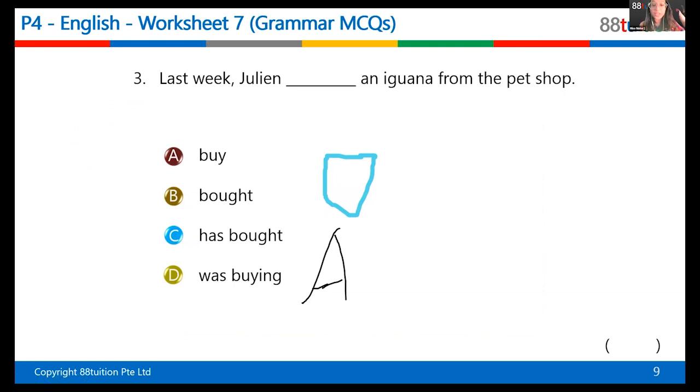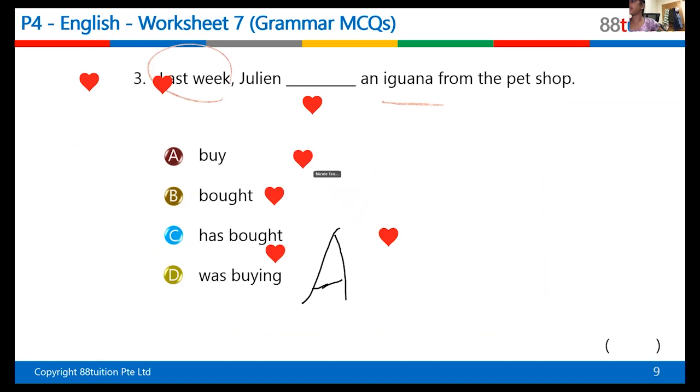Oh, okay, never mind. So here, last week, already over, okay? Julian something an iguana from the pet shop. So what did he do? What is the answer here? Yes, Mani? Julian bought an iguana. Which one? A, B, C, or D? B. Yes, B. Why?